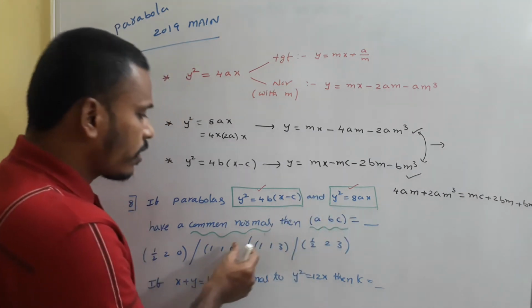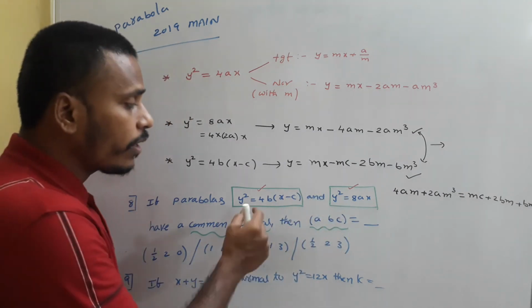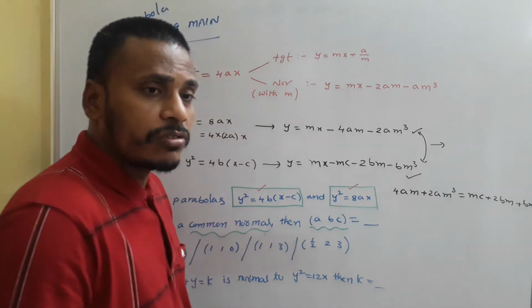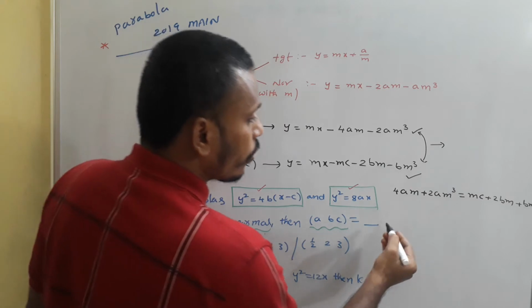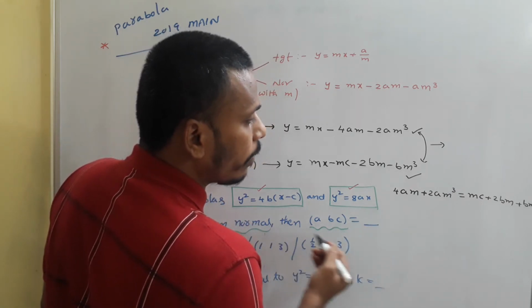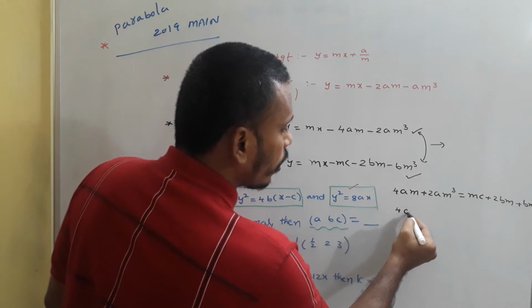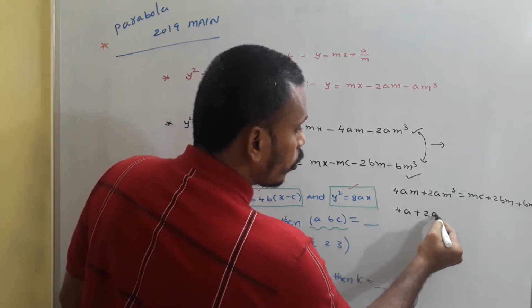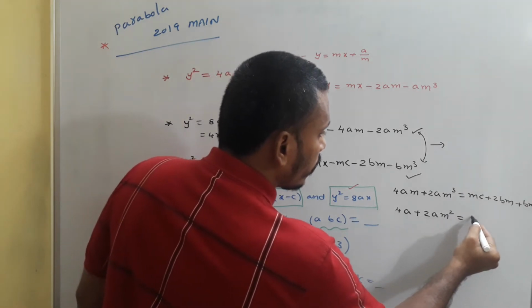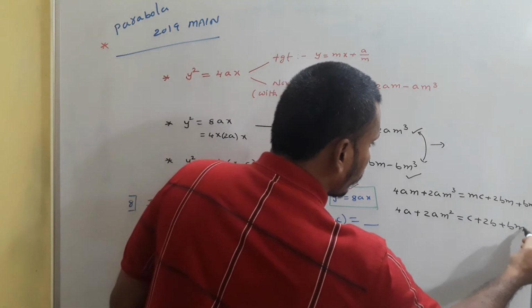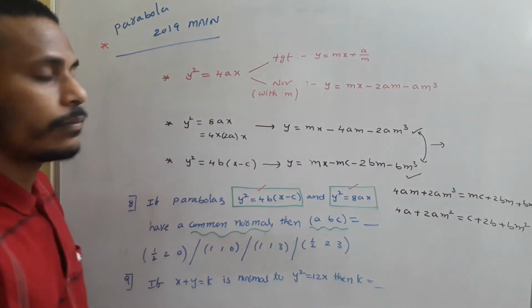We need to fix a triplet for a, b, c. So now what to do? Just cancel out m because m is involved everywhere. If we cancel out m, what we get is 4a + 2am² = c + 2b + bm².